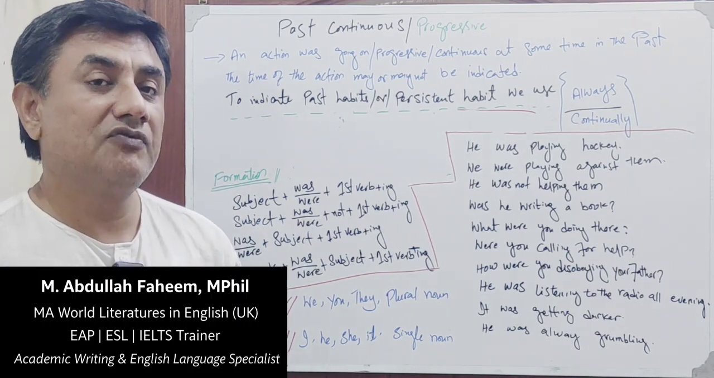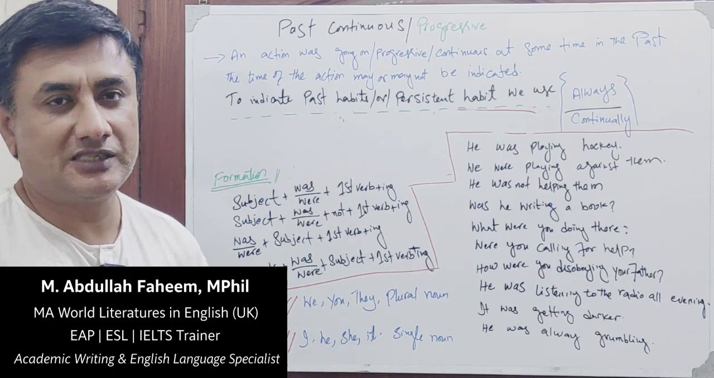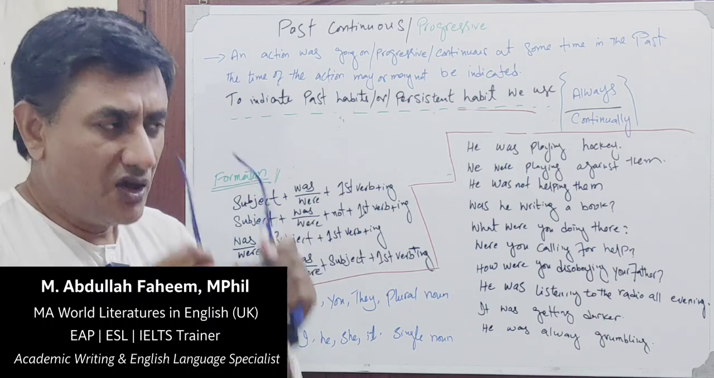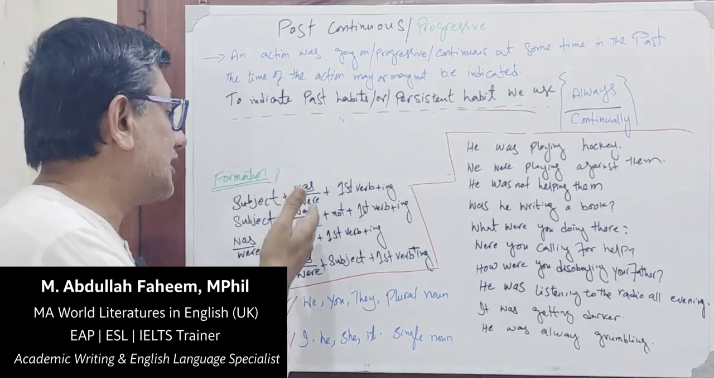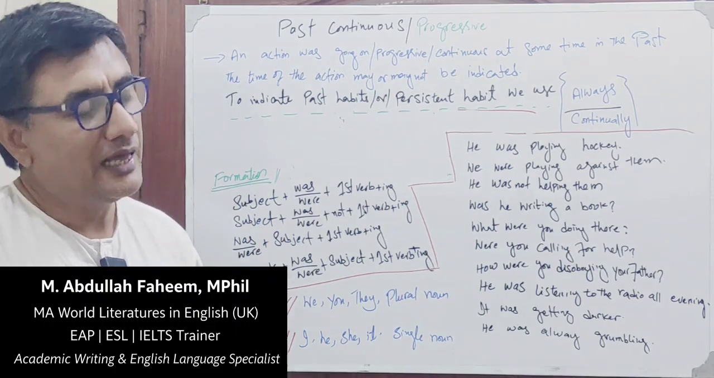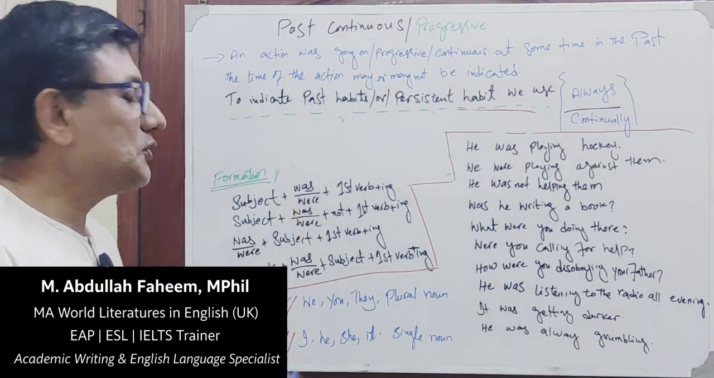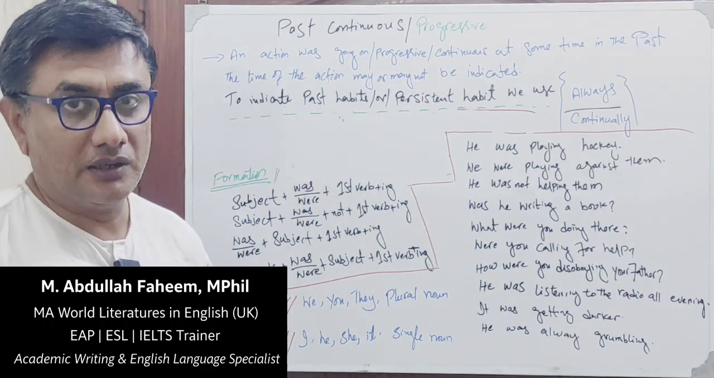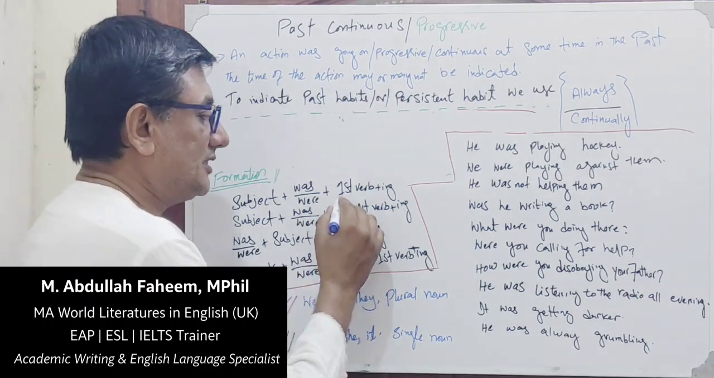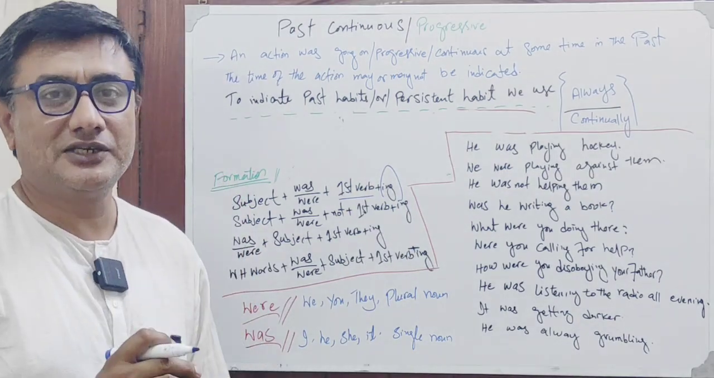And how can we make a sentence? The formation is very simple as compared to other tenses. For instance, if you look at the whiteboard, you will see the subject is in the beginning of a sentence like other tenses. And then we use was, were, and then first form of verb with ing. This is the first form of verb and this is ing. It's similar to present continuous.